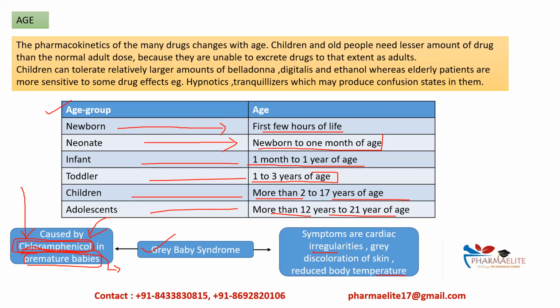It interferes with the mitochondrial respiration, okay, and due to this the levels of oxygen decrease in our body, okay, and the levels of oxygen decrease, that means cyanosis occurs, that is bluish to grayish color of the skin, okay. That's why we can see these different symptoms, grayish discoloration of skin, okay. This is one example. Now let's see the next one.